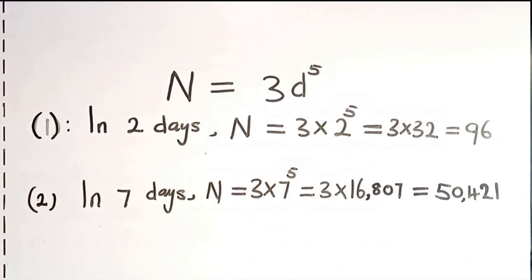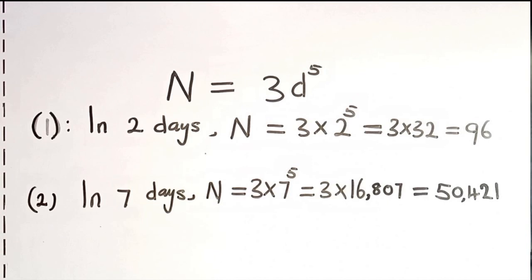Anyway, do you agree with me that these bacteria are multiplying very fast? Do you also remember that this man's sickness will kill him if the number of bacteria in his body reaches 1,500,000?